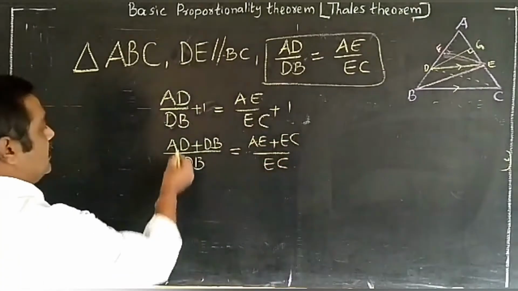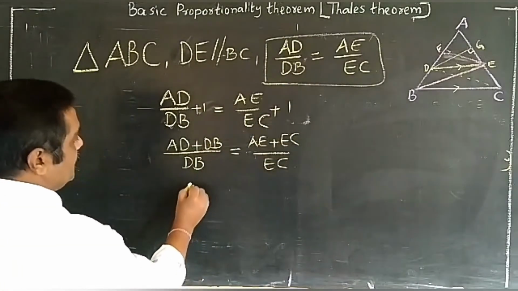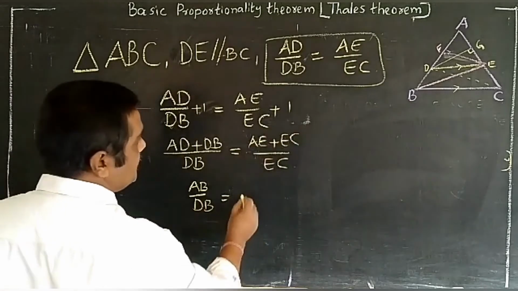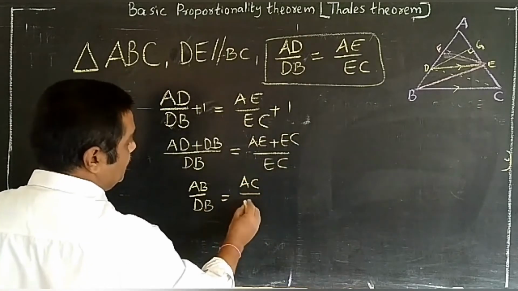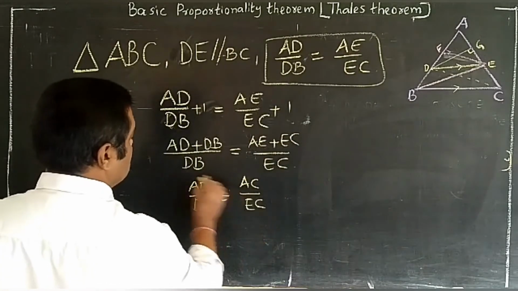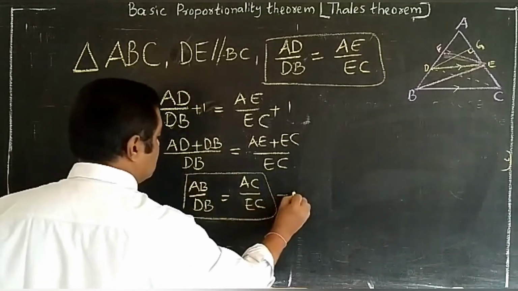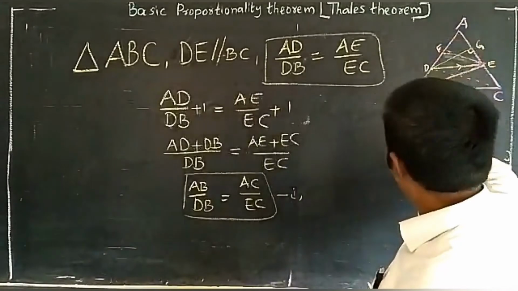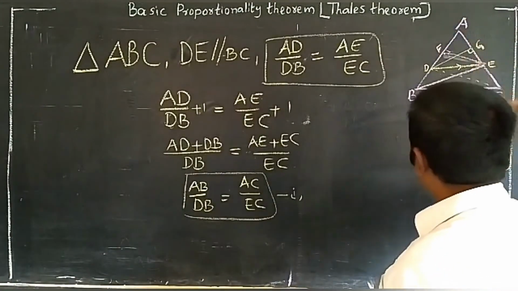So what do we get, children? AD part plus DB part means we get AB by DB. The same way AE part plus EC part means we get AC by EC. So this is also one of the auxiliary formulas. Means we have to say AB by DB is equal to AC by EC.